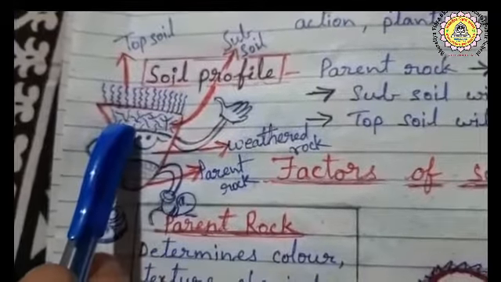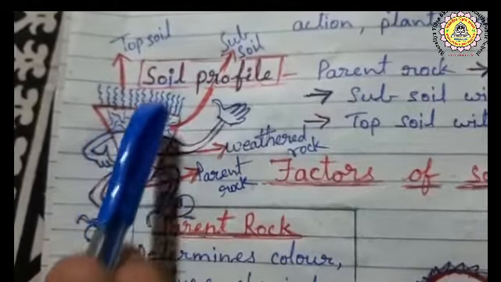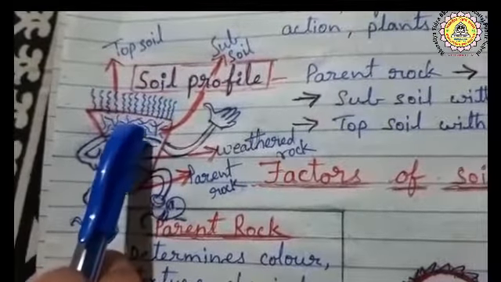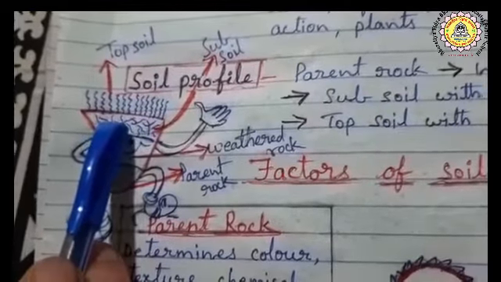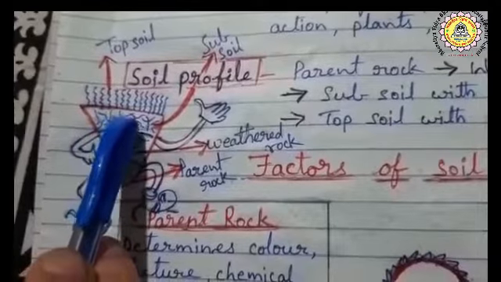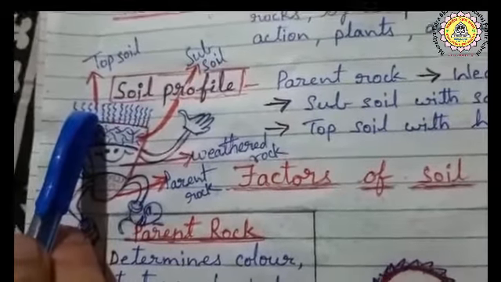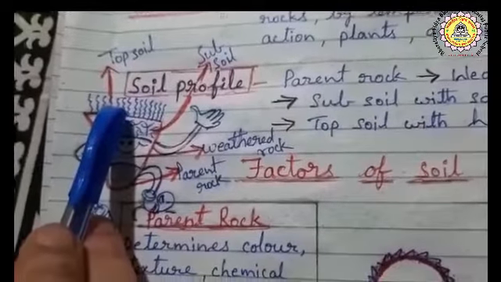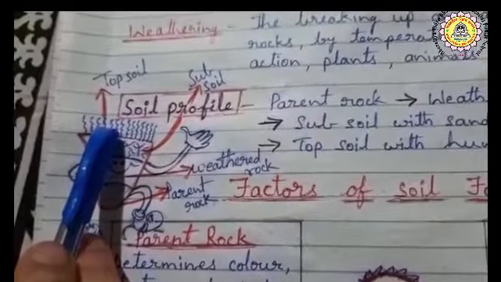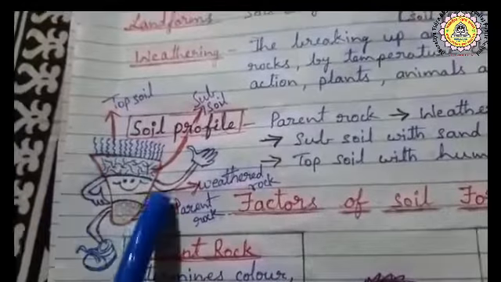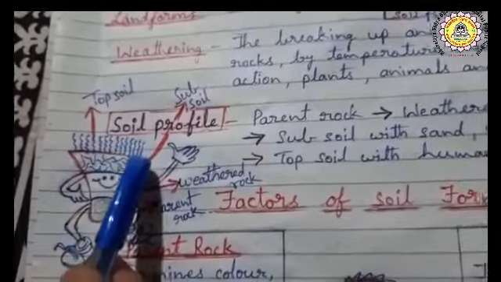Above this weathered rock, there is subsoil, like sand, clay, etc. And above this there is the topsoil, which contains humus. Humus is the waste matter of plants and animals. So with this the soil profile is made.